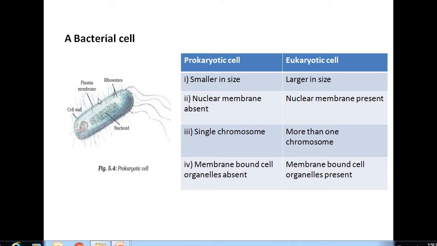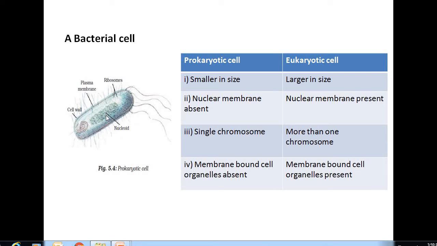You know a cell contains a nucleus? Yes, a cell contains a proper nucleus. But in a prokaryotic cell, the nucleus is absent. In place of the nucleus, there is a nucleoid. What is the difference between a nucleus and a nucleoid? A nucleus is a well-defined structure.